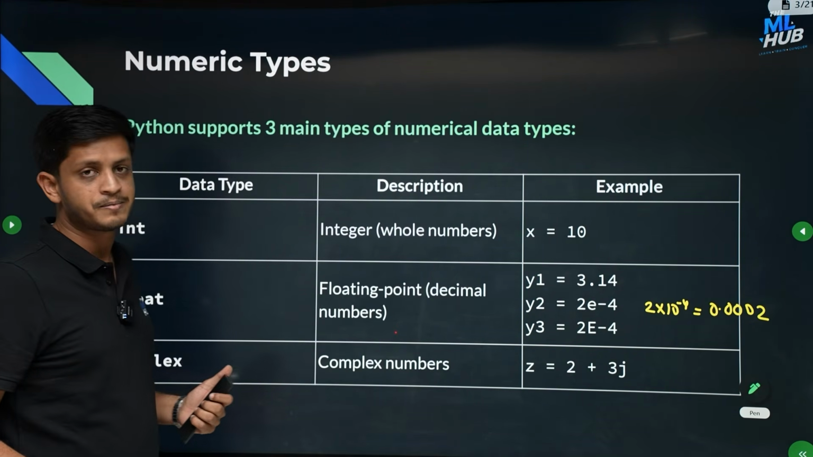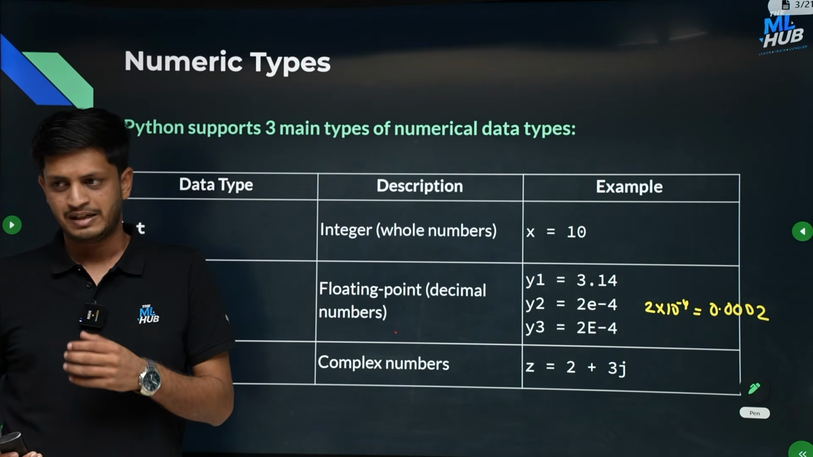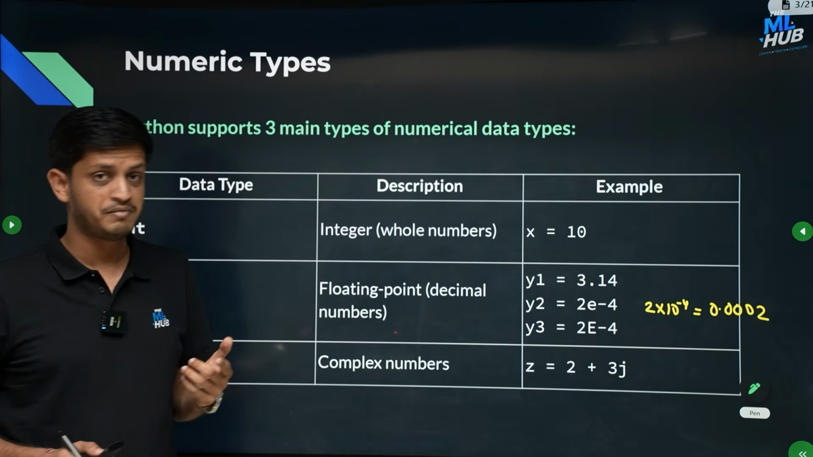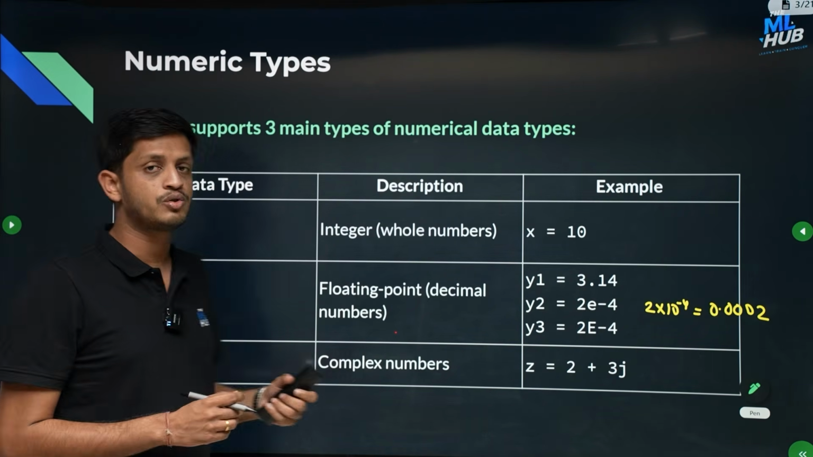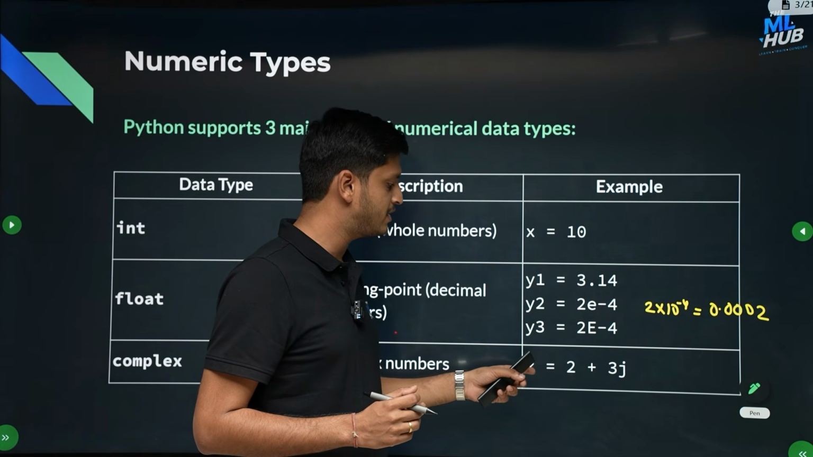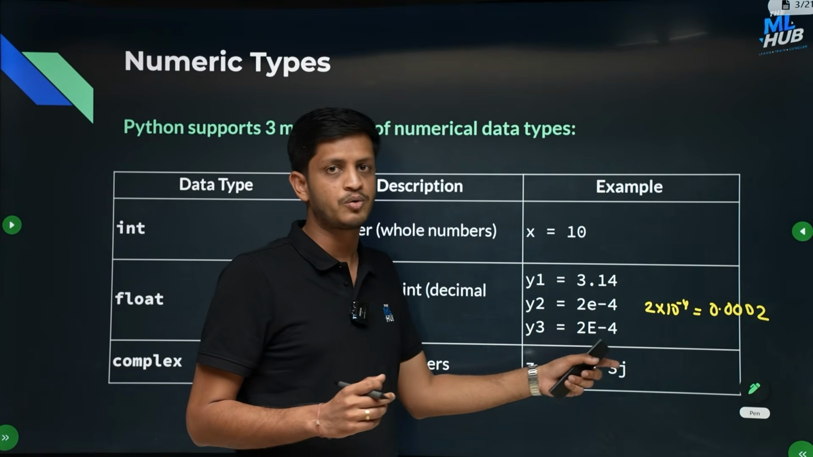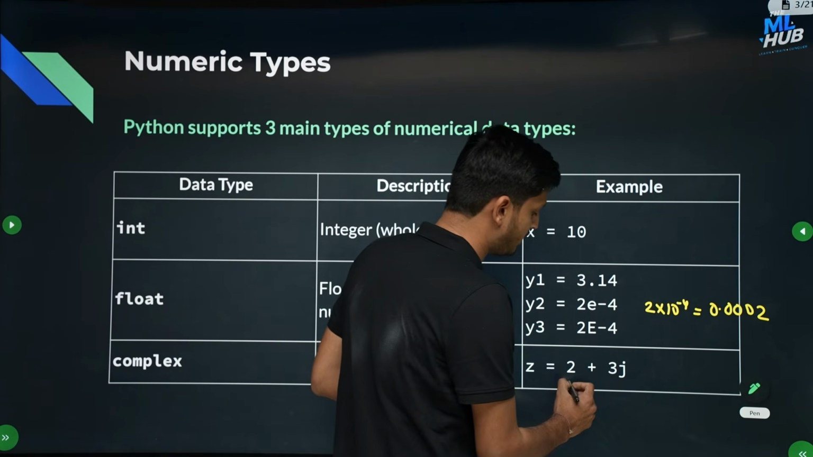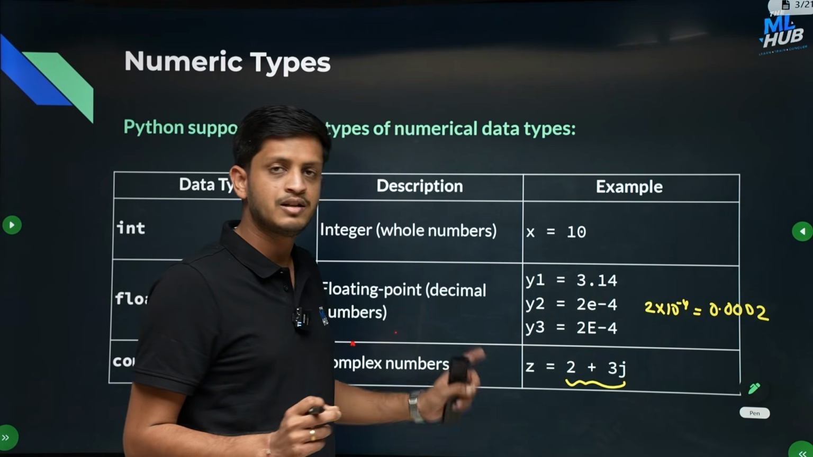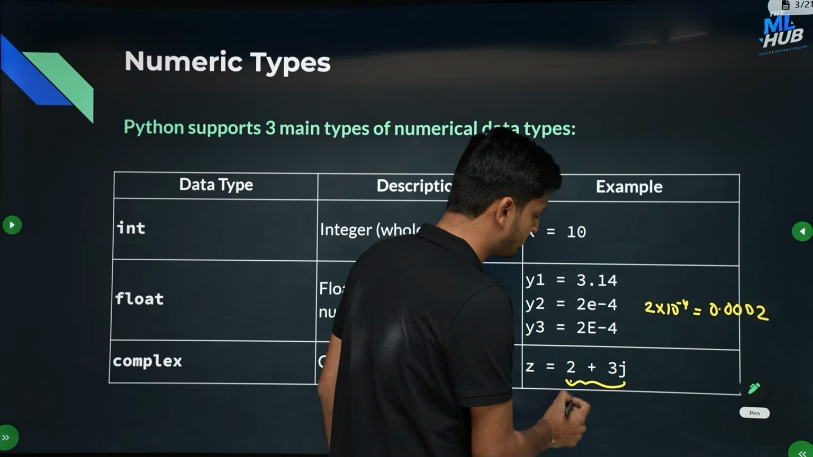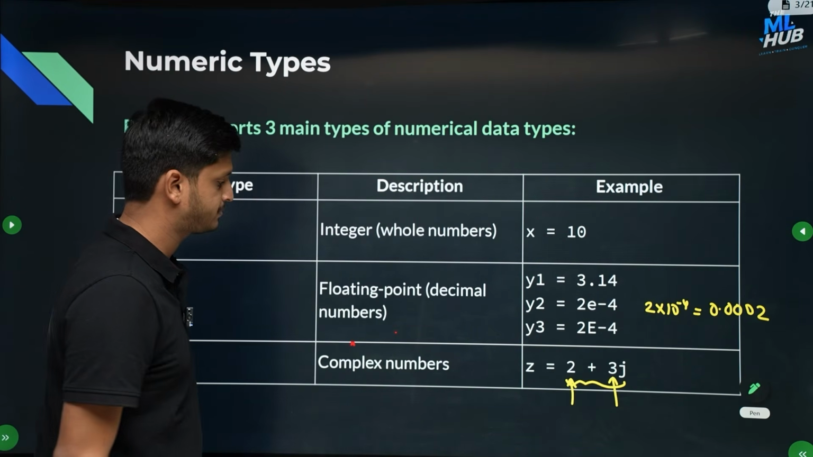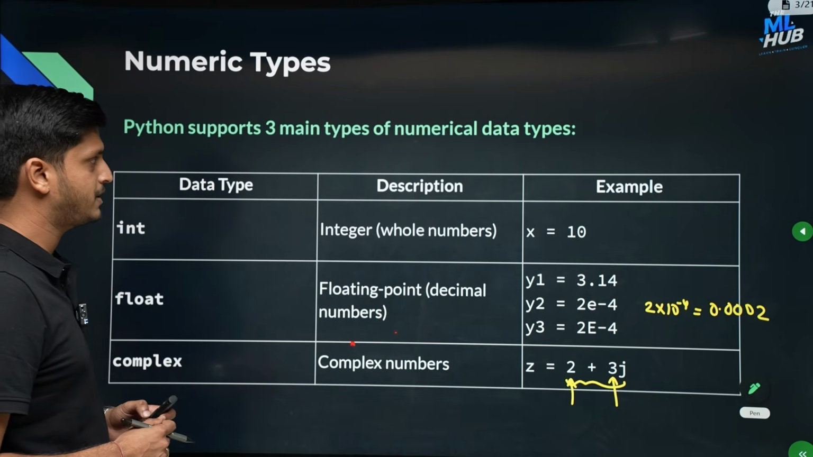And the third is complex types. Generally C and C++ don't have this data type, but Python has this special numeric data type which is called complex. So in Python you can store complex numbers in variables as well, and you can just write another variable z is equal to 2 plus 3j. This is the notation you have to follow. Then internally the complex number 2 plus 3i will be stored in the variable z. This is the real part of this complex number, and this is the imaginary part. So these are all the numeric types in Python.